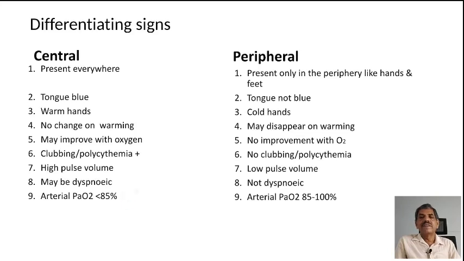In the case of peripheral cyanosis, it is present only in the periphery like the hand and feet, and that is why it is called peripheral cyanosis. The tongue will not be blue and the hand will be cold, and the cyanosis may disappear on warming, with no improvement with oxygen administration. Usually it will not be associated with clubbing and polycythemia. Pulse volume may be low when the person is in crisis, the patient usually will not be dyspneic, and arterial saturation is usually normal.